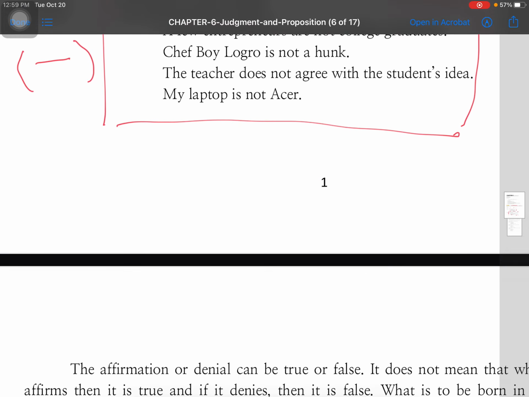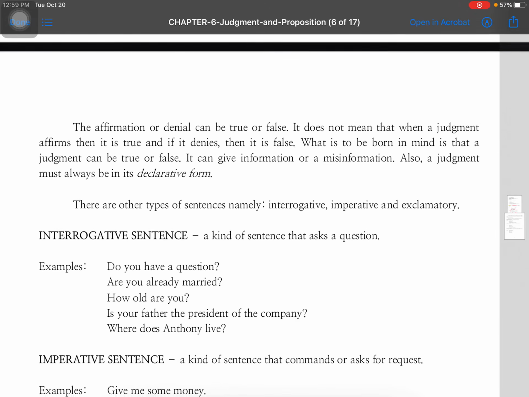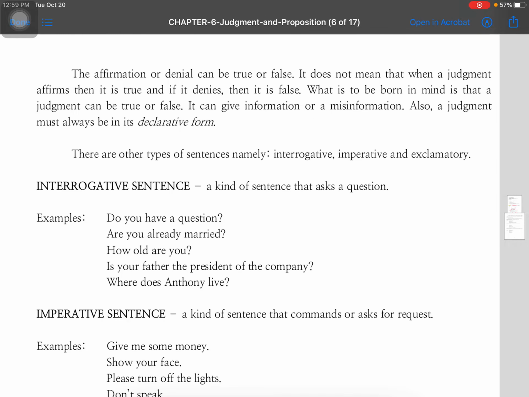Now, let us go to this one, the next page. So, sabi dito, the affirmation or denial can be true or false. Totoo yan. Sabi ko nga, di ba? Class, always remember that a proposition can be an affirmation or denial. Then, an affirmation can be true, but an affirmation can also be false.